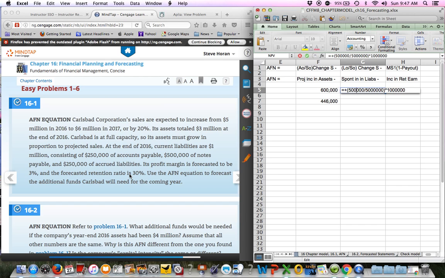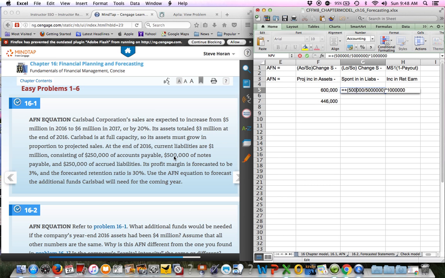Spontaneous liabilities are your accounts payable and your accruals, not notes payable. Accounts payable and accruals will just simply go up as you have more sales and production. Notes payable would require an intentional going to a bank and asking for a note and signing some documents, whereas the accounts payable and the accruals will spontaneously increase due to growth of the company.